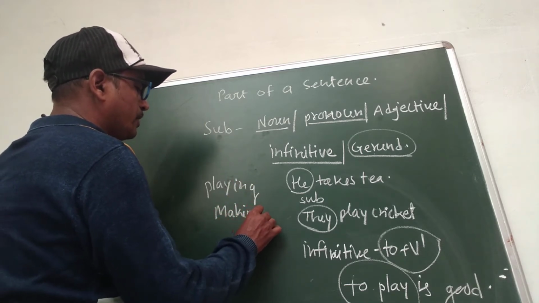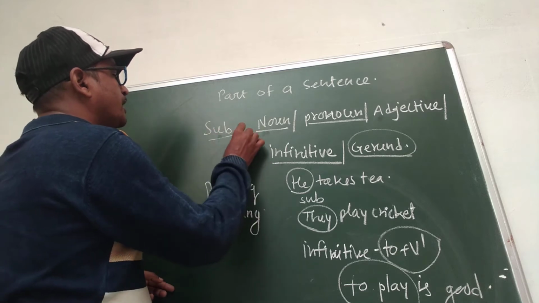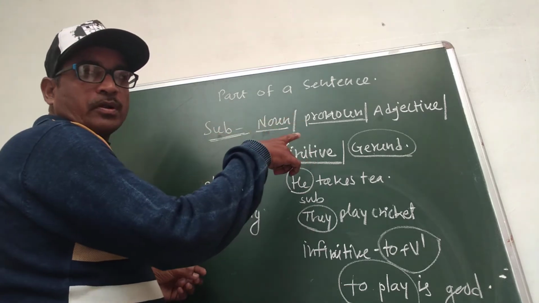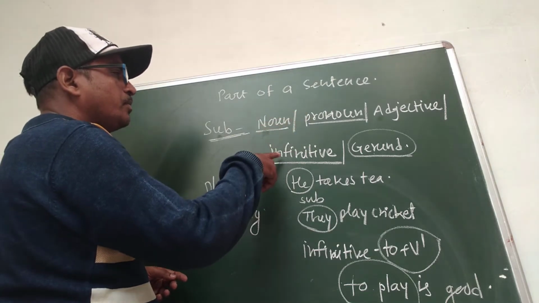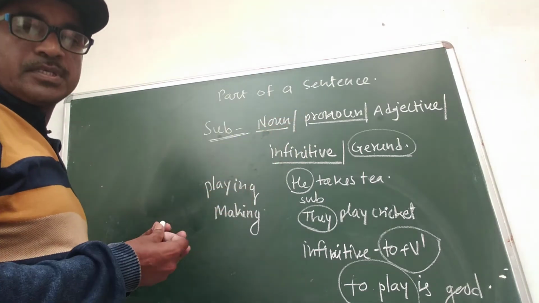It can also be the subject of the sentence. Playing, making. So it is a part of the sentence. All are the parts of the sentence: noun, pronoun, adjective, infinitive, gerund.